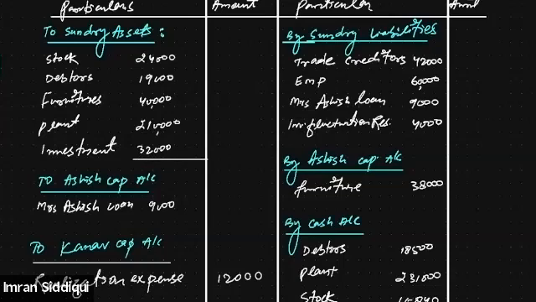First of all, let's total the value of the sundry asset: 24,000 plus 19,000 plus 40,000 plus 2,10,000 plus 32,000 plus 3,25,000. And totaling the liabilities, we will have 42,000 plus 60,000 plus 9,000 plus 4,000. This will be 1,15,000.